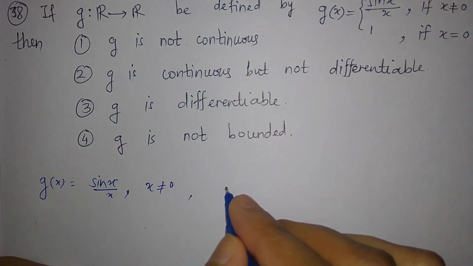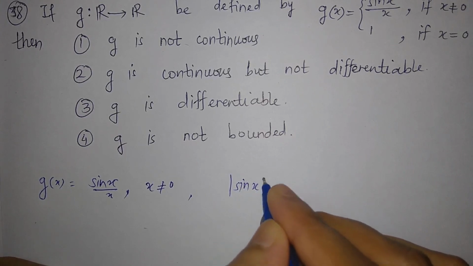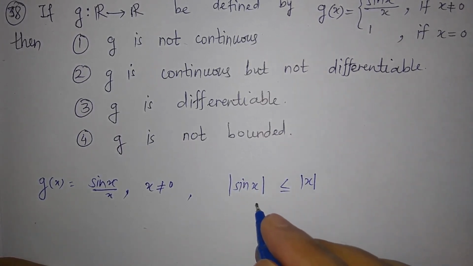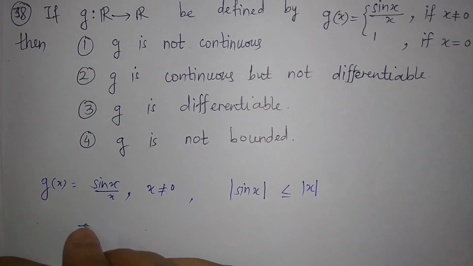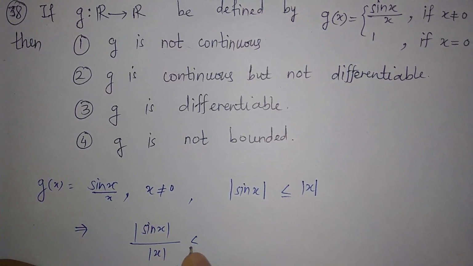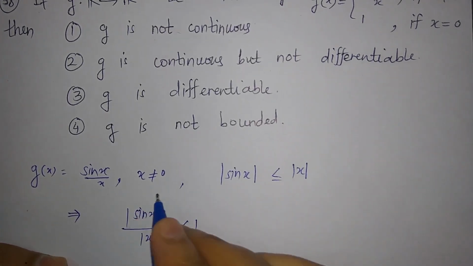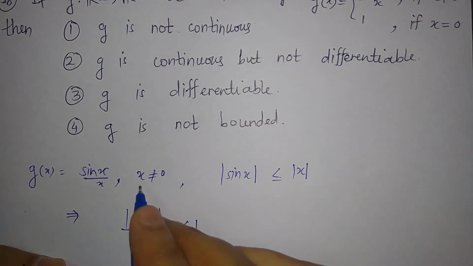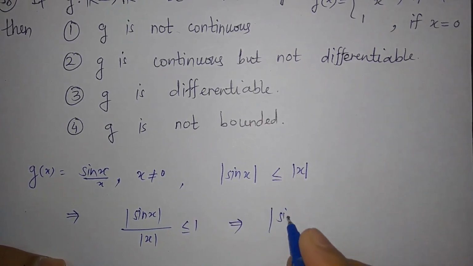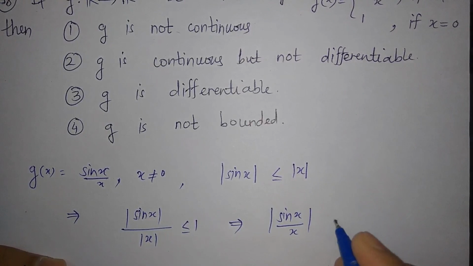Now we know that mod of sin x is less equal mod x for all x belongs to R. So this gives us mod sin x upon mod x is less equal 1. And this holds because x is not 0, so we can define this, and so this modulus of sin x upon x is less equal 1.